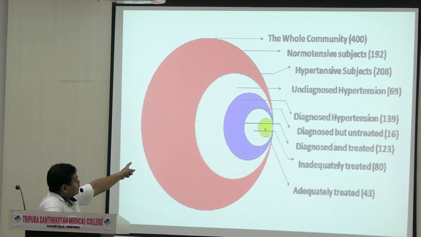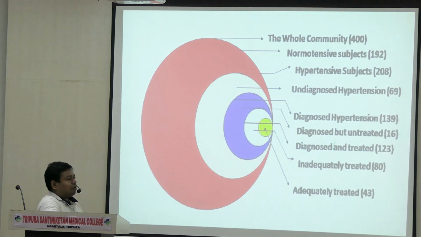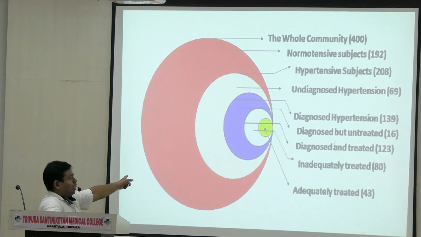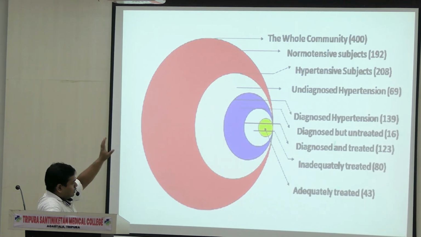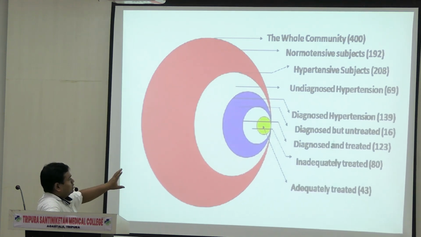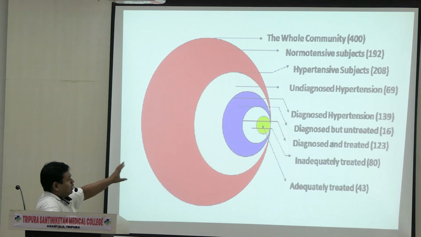And out of the diagnosed cases, this blue area, 50% cases will be diagnosed and treated. See, white part. And 50% of the diagnosed and treated cases will be adequately treated, and the rest 50% will be inadequately treated. This is how you should make. It's a very easy slide. Just remember and point out the things.